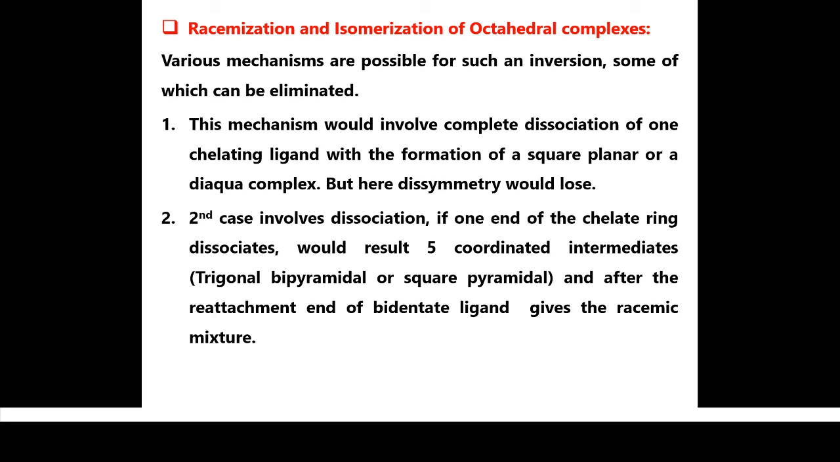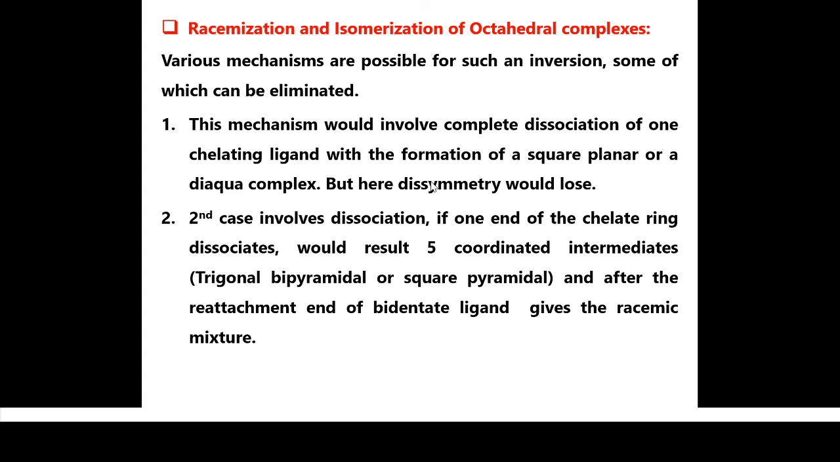Let's study the second case. In the second case, it involves only one end of your chelate ring dissociating. What happens here? If one end of the chelate ring dissociates, it gives a 5 coordinated intermediate. That 5 coordinated intermediate is either trigonal bipyramidal or square pyramidal, and after the reattachment of the end of this bidentate ligand, it gives a racemic mixture. This was about two cases.